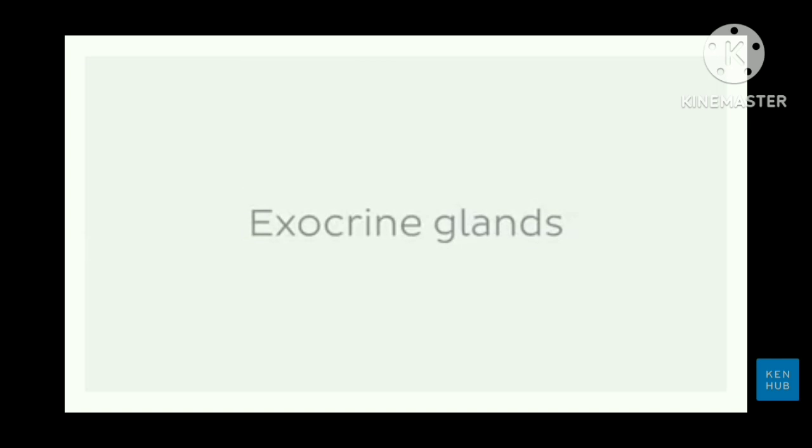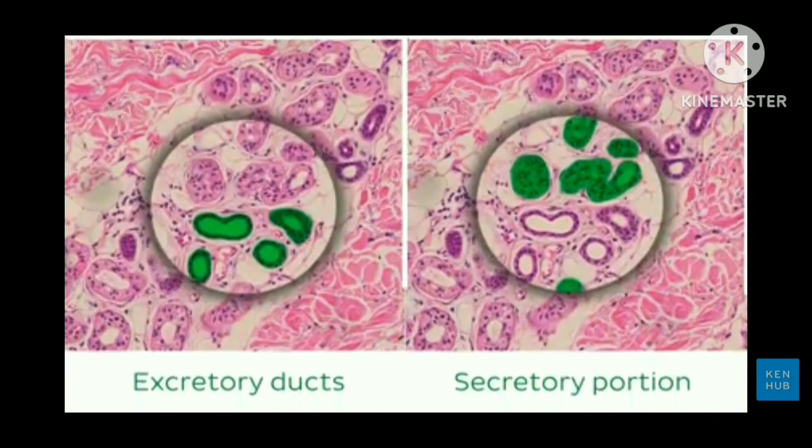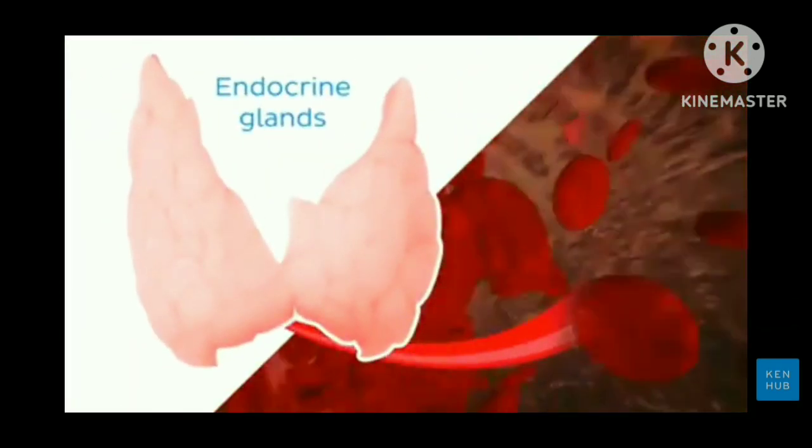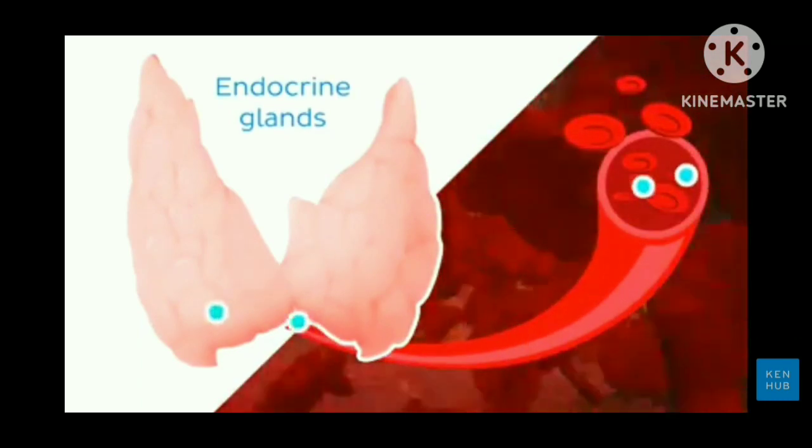Sweat glands are a type of exocrine gland. Exocrine glands are composed of a secretory portion and an excretory duct. The secretions are made in the secretory portion and are transported to their destination via the excretory duct. This is different from endocrine glands, which release their contents directly into the bloodstream.